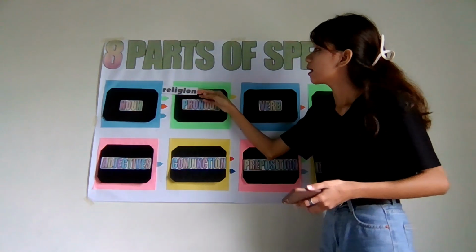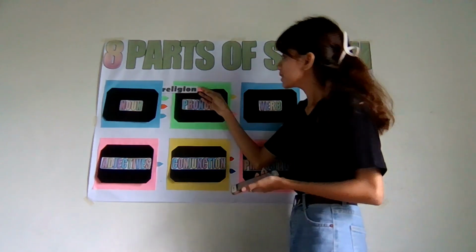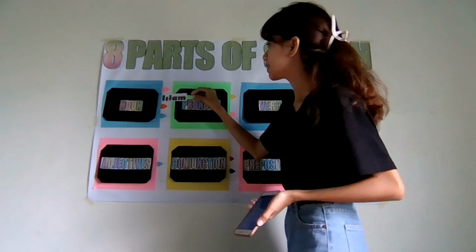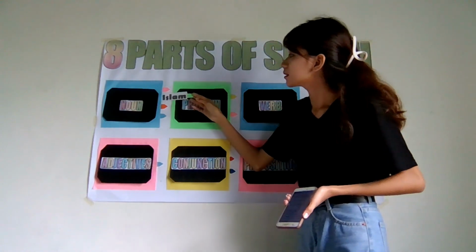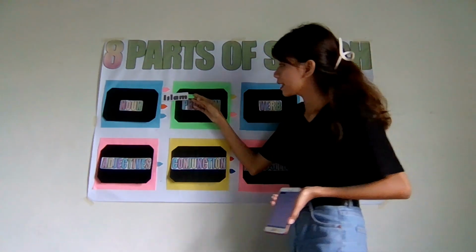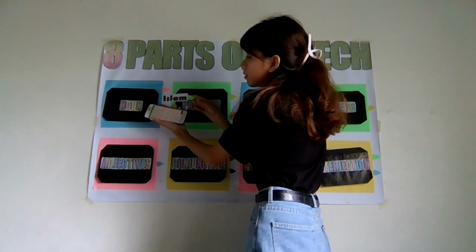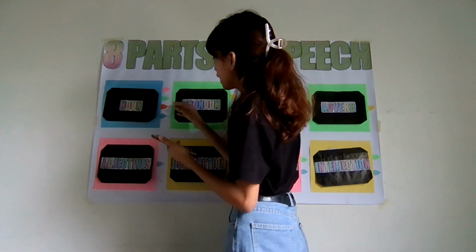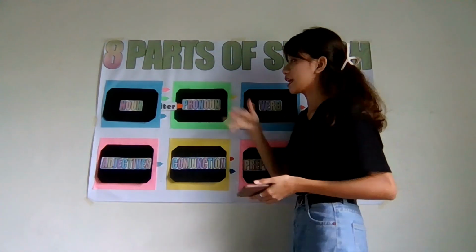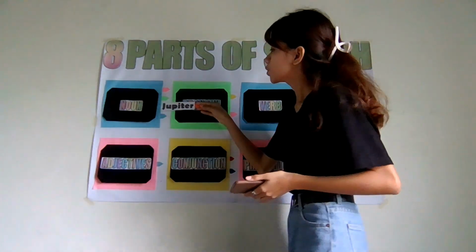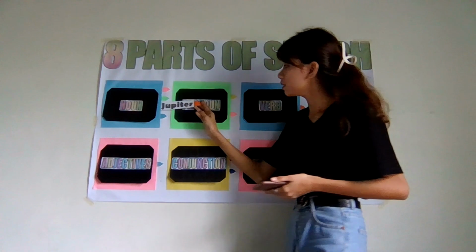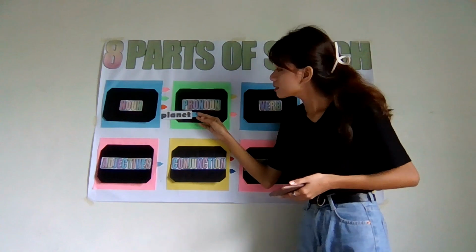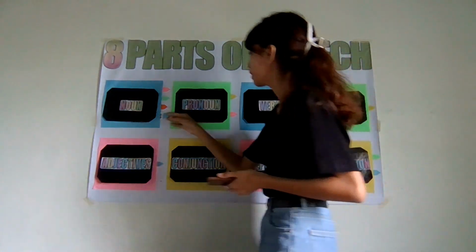Religion. This is an example of a noun, and this noun is called a common noun. Next is Islam. This is an example of a proper noun because it starts with a capital letter, and it is a specific name of a person, place, thing, or an idea. Next is Jupiter. This is also a proper noun. And last is planet, and this noun is a common noun.